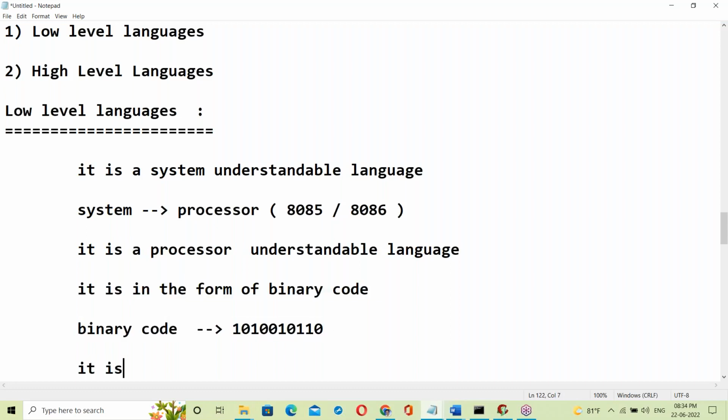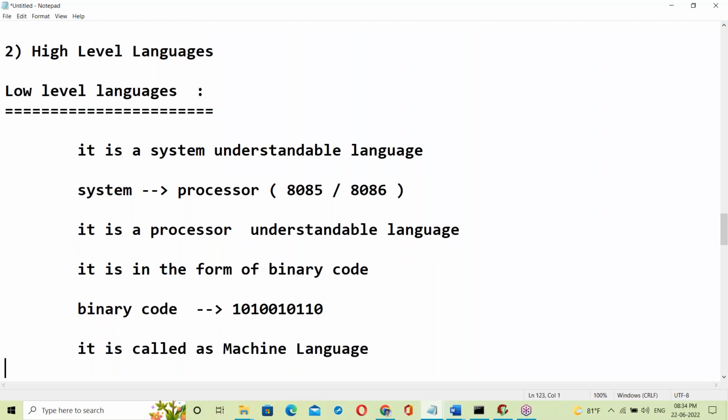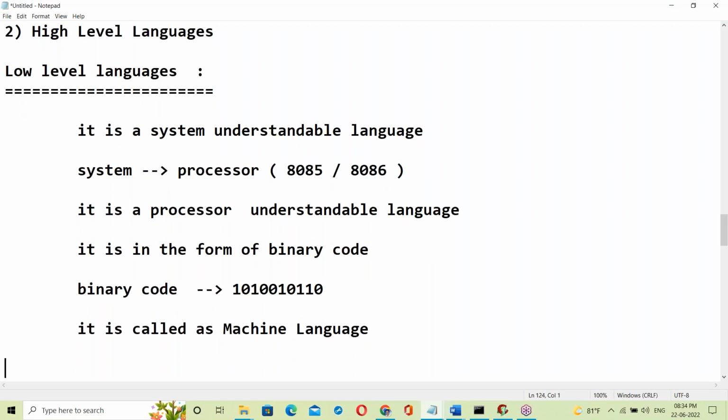See, it is called machine language. Machine means computer, a computer understandable language. Yes, it is called machine language. So this is about low level language.